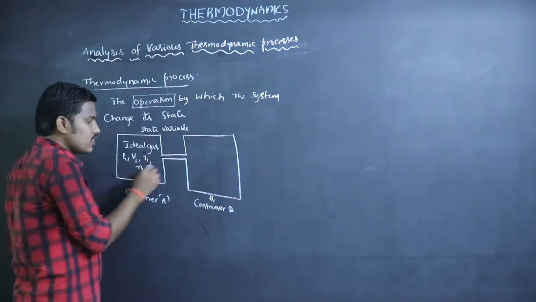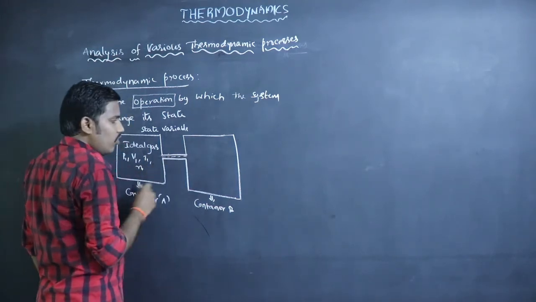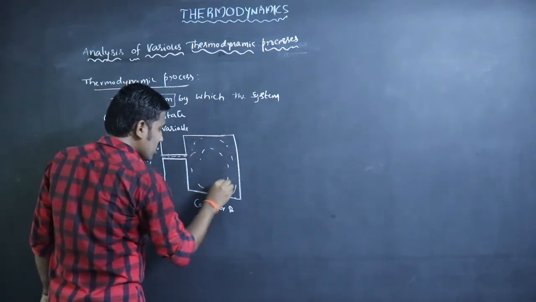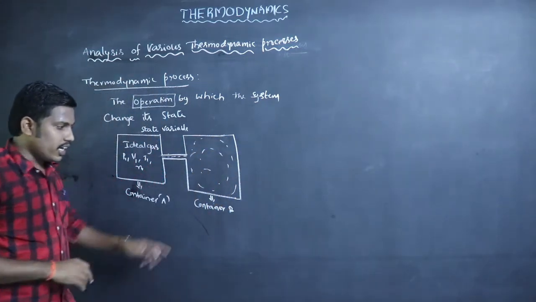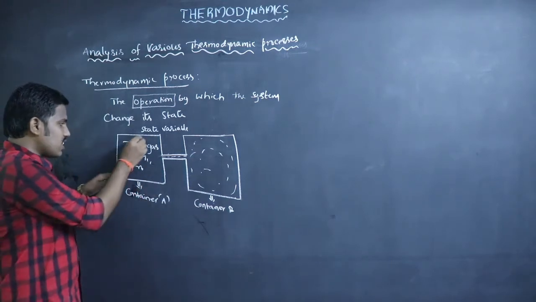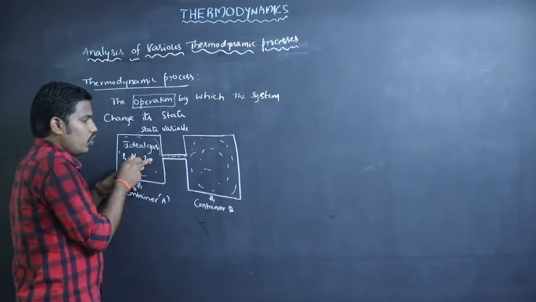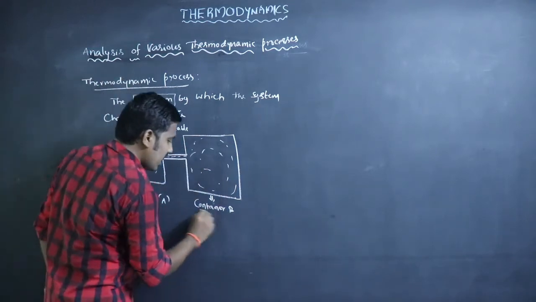This ideal gas passes through the valve and enters container B.